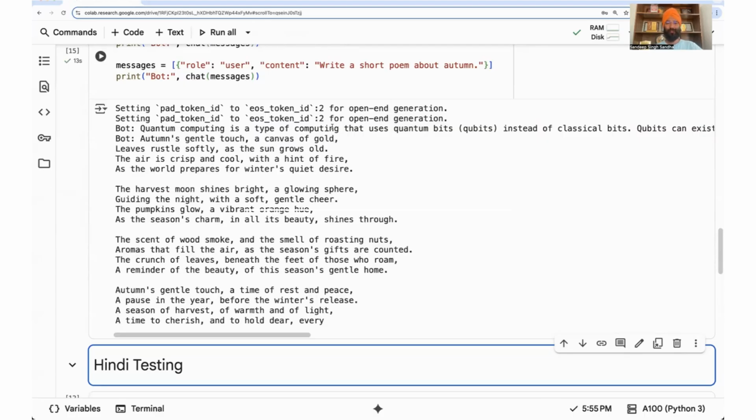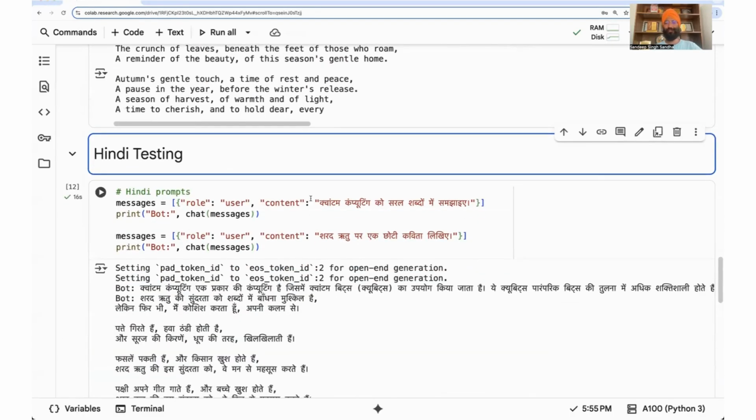Quantum computing is a type of computing that uses quantum bits. Okay. Next is the autumn poem: autumn's gentle touch, a canvas of gold, leaf rusty gold, and so on. It's doing quite reasonable. Let us do Hindi testing, which is interesting.